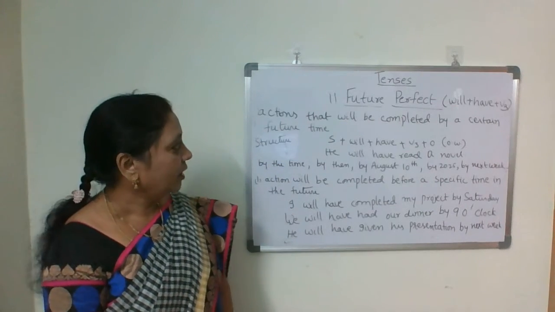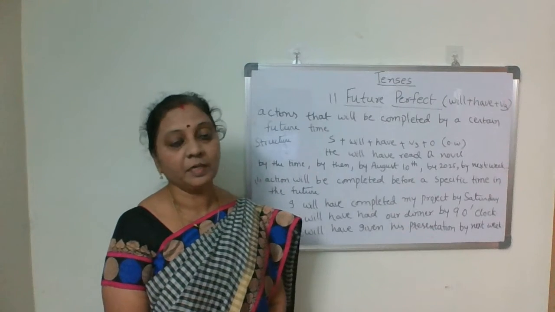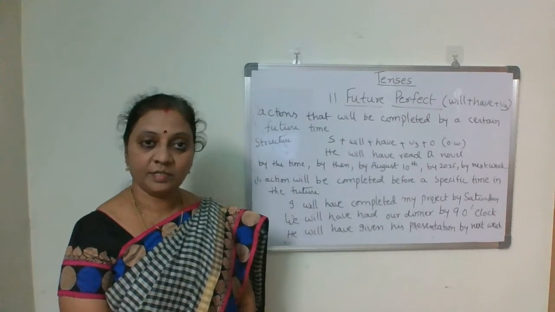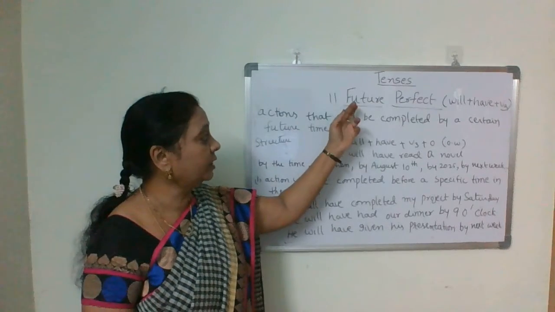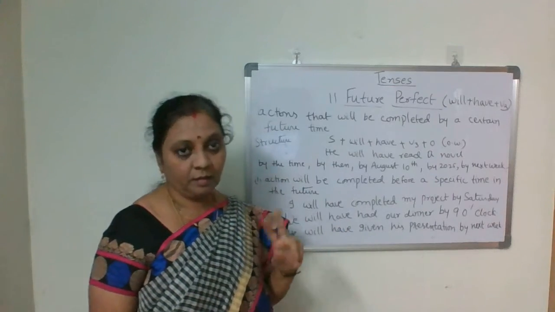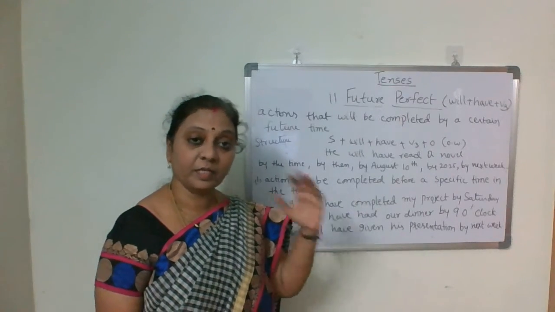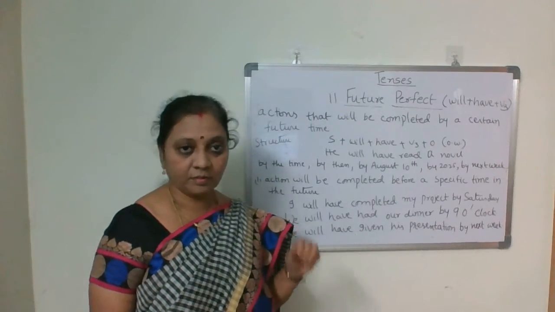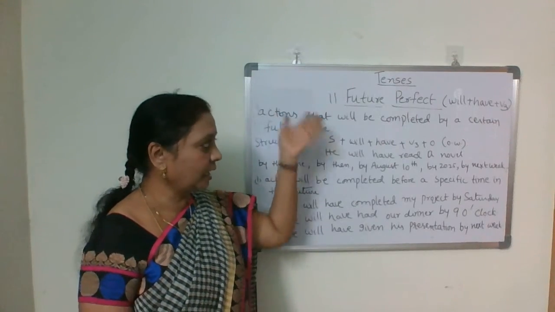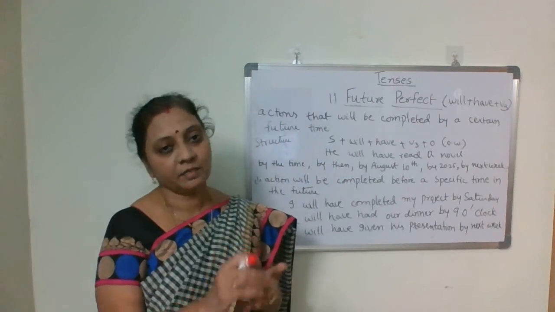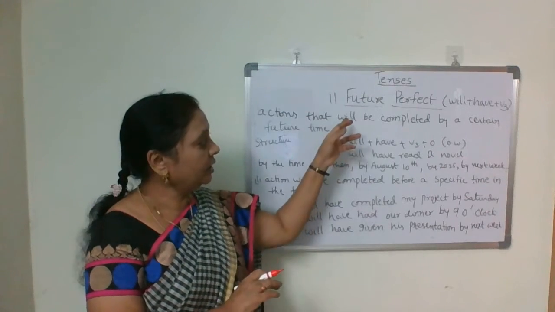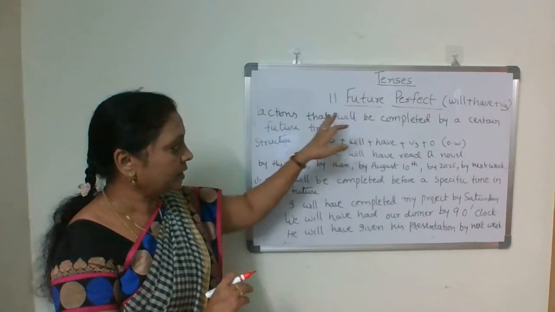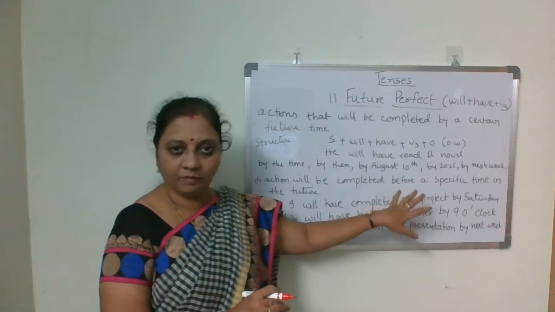In future tense, we completed two tenses, that is simple future and future continuous tense. Two we completed, and today we do the third one, that is future perfect tense, and one more is there, that is future perfect continuous tense. These two tenses are actually rare in usage. They are not commonly used like other tenses we use in our spoken English as well as in our written. But these two are rarely used, both future perfect and future perfect continuous. But still, we discuss what is the structure and when do we use them.